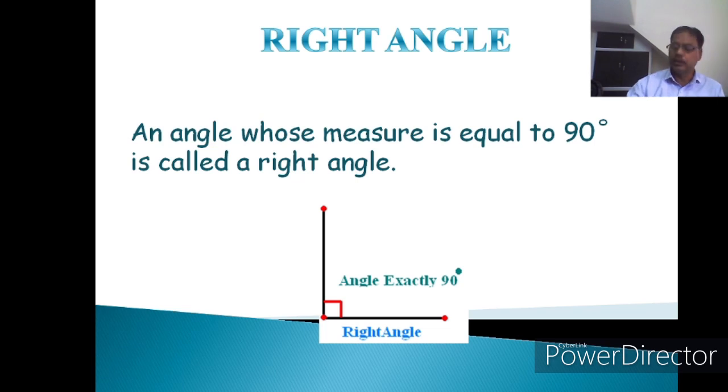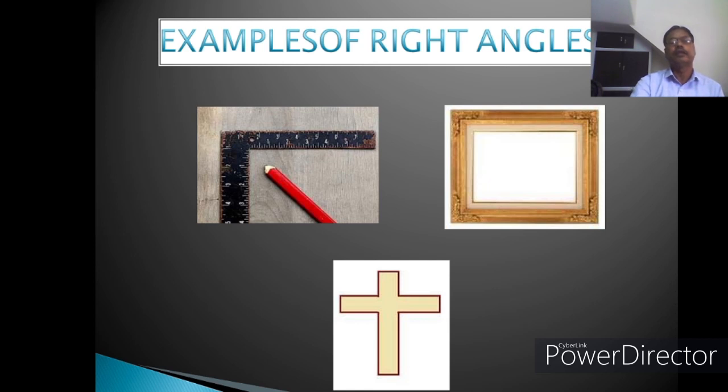Understand, about these angles we talk in between, but exactly 90 degree is called the right angle. Now these are the examples. You can see the pictures here, figures here. Photo frame, holy cross, and this scale are used in various fashions. Understand? So these are the examples of right angle.